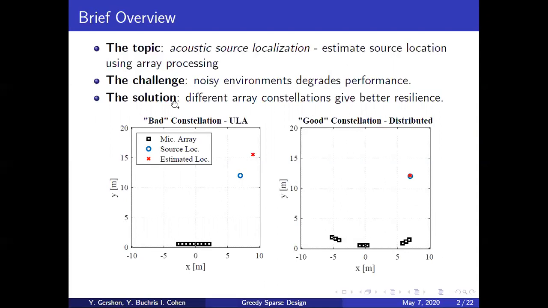As we can see on the left, the bad constellation, a uniform linear array, in which the estimated location is pretty far from the actual source location. In comparison, on the right, a better constellation is three distributed subarrays, in which the source localization lies very well on top of the actual localization.